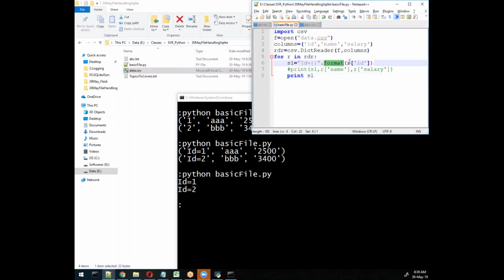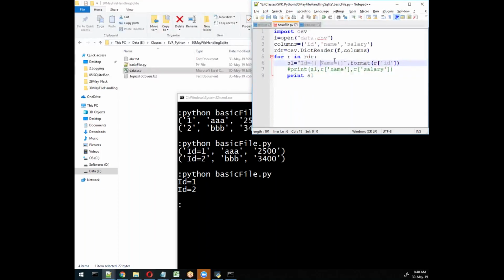So format method will help us to get the value, and you can specify any value anywhere, any location. Even you can specify multiple values also. Name equal to and some value. So this value will come in this sequence. So this sequence we need to follow, suppose.